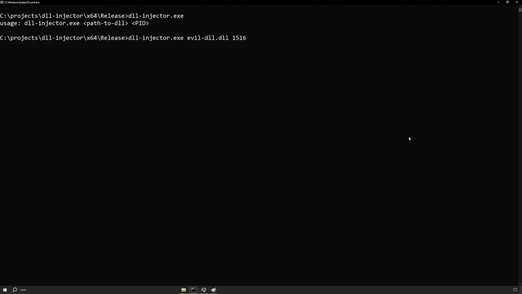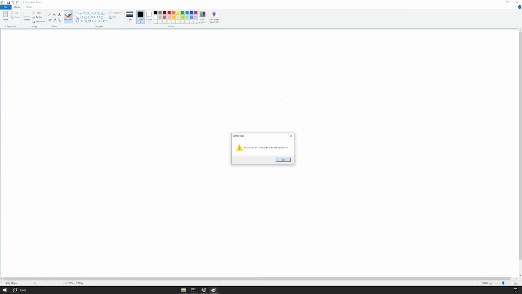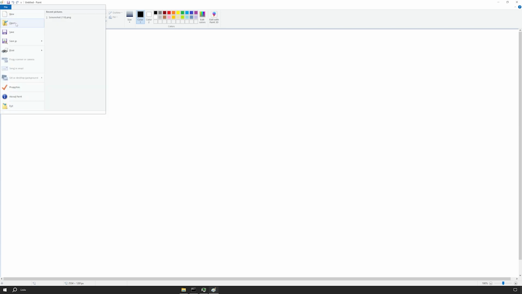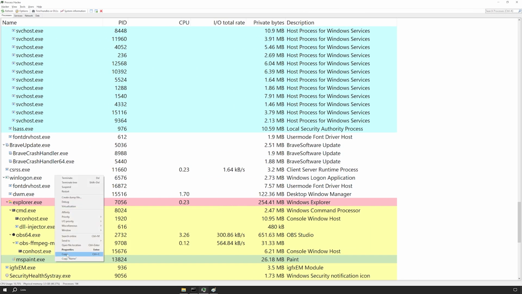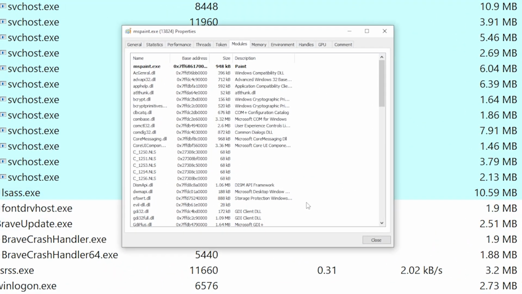Running this, we can see the DLL callbacks were triggered. We can even force the program to trigger the DLL thread attach and detach callbacks by using any functionality in a program that would create a thread, such as opening a file or a new window. Finally, once the program is terminated, our malicious DLL will be freed and the DLL process detach callback is triggered. You can also find where exactly our DLL is loaded in memory by checking the modules of the Microsoft Paint process using Process Hacker. So yeah, that concludes our DLL injector.